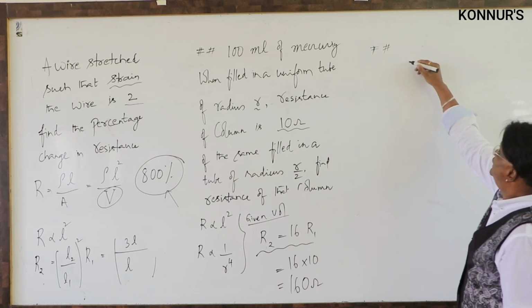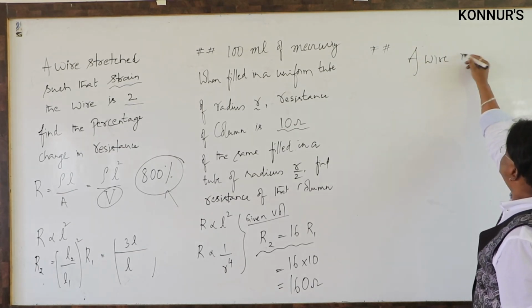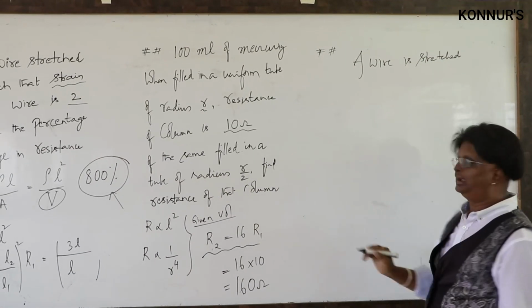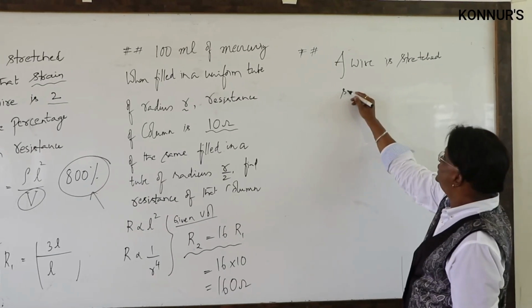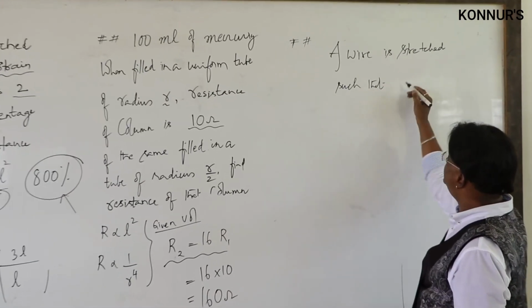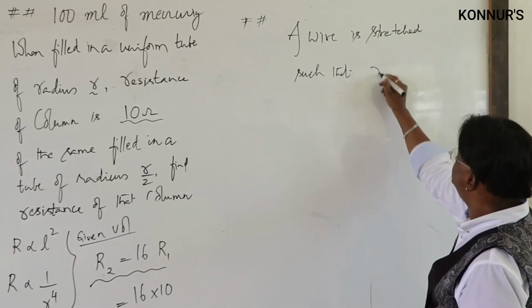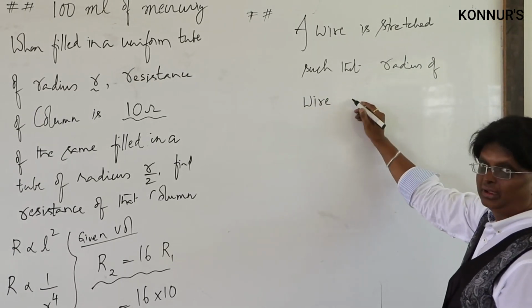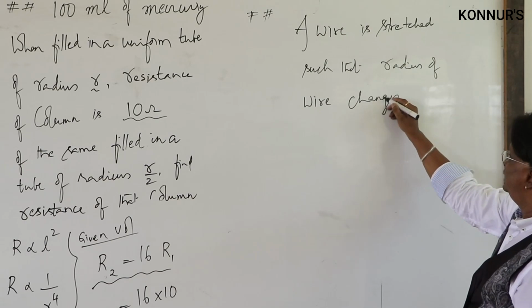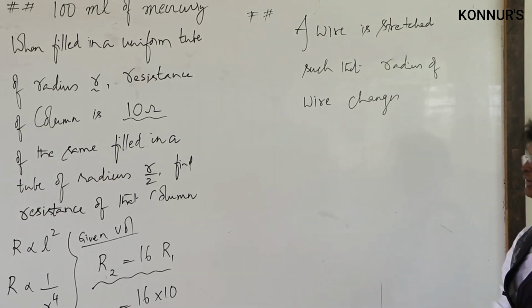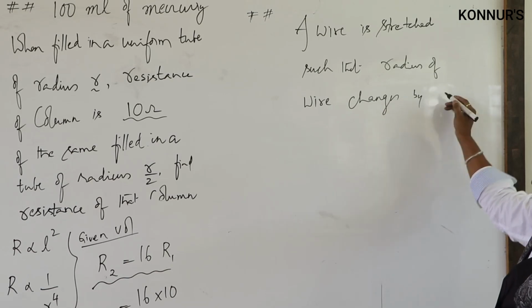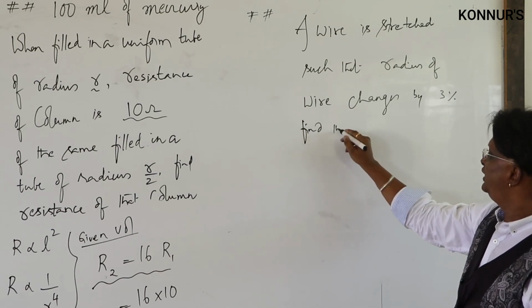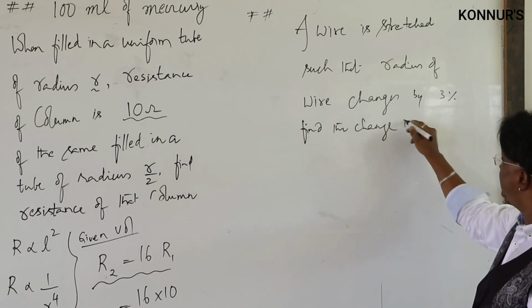Now I say, a wire is stretched, and it is a uniform stretching, everything is taken for granted. A wire is stretched such that, now look at this data, the radius of the wire changes by 3%. Let us confuse the student by the data. Find the change in its resistance.